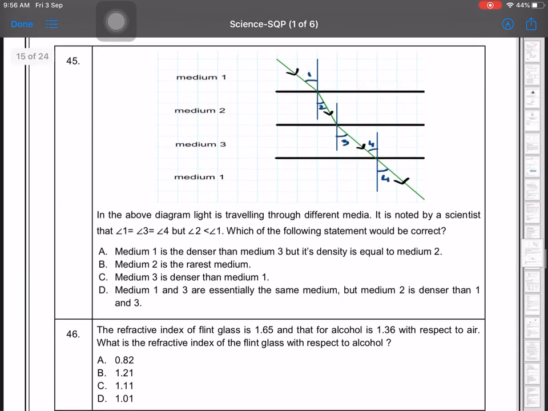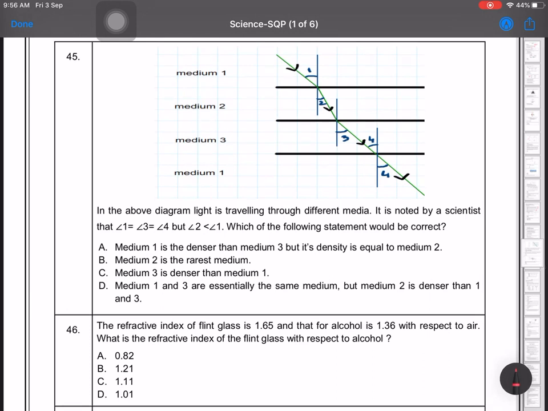Question number 45. In the above diagram, light is traveling through different media. It is noted by scientists that angle 1 equals angle 3, angle 3 equals angle 4, but angle 2 is lesser than angle 1. Which of the following statements would be correct? So when we say medium 1 and 3 are essentially the same medium, but medium 2 is denser than 1, so option D will be the answer.